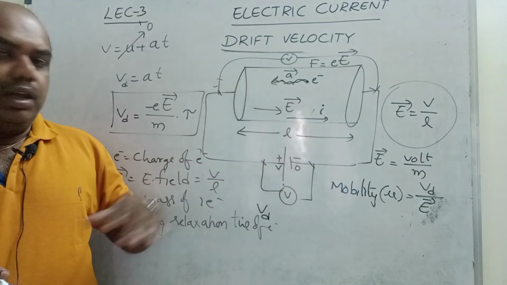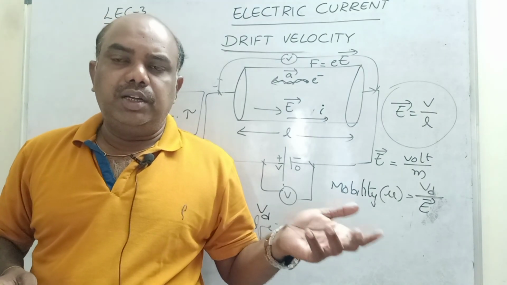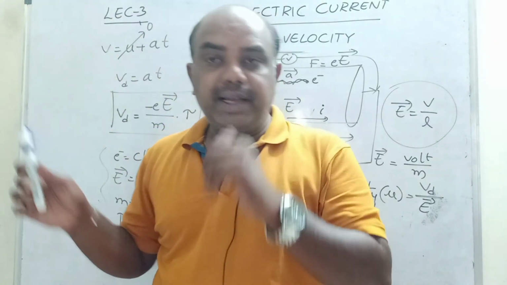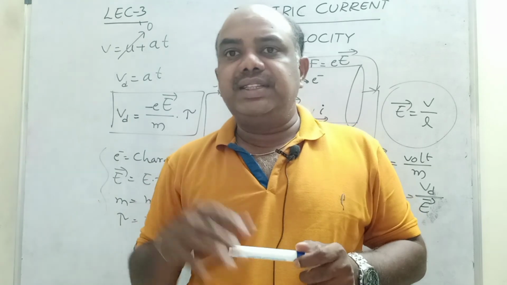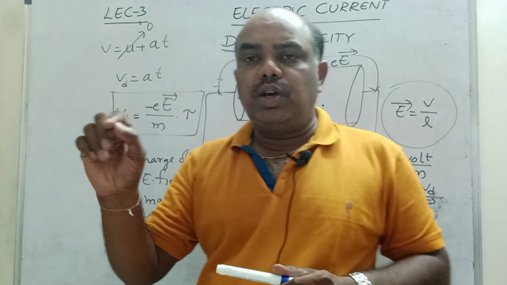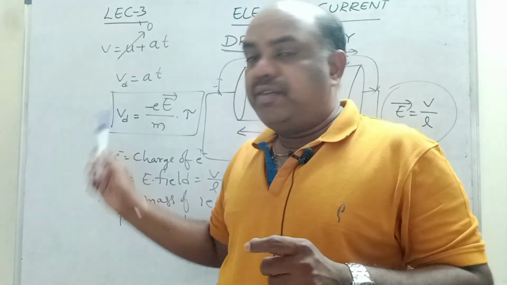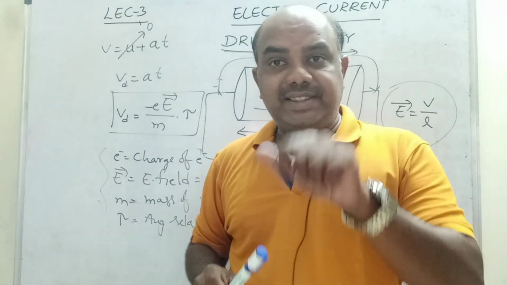These are all important concepts. Go through drift velocity, all derivations, all these equations in this session. Once again I will remind you of all these points. Acceleration of the electron is, by Newton's second law, F by m. The force acting on a single electron is electron charge into electric field, so acceleration is E by m. If you want the drift velocity, V is equal to U plus AT, the first uniform acceleration equation.